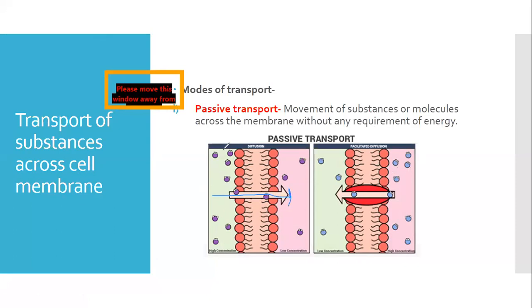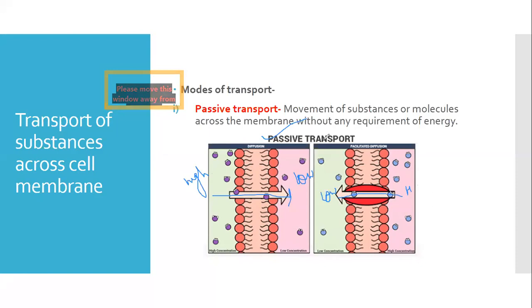Here in this diagram you can see the molecules. They are in high concentration here, and here is the low concentration of these molecules. So this is the concentration gradient from high to low. They will easily diffuse from high to low concentration without any energy. Such type of transport is called passive transport. Here again, this is the high and this is the low. Again, it is the transport of substances occurring along the concentration gradient. So again, it is a passive transport.